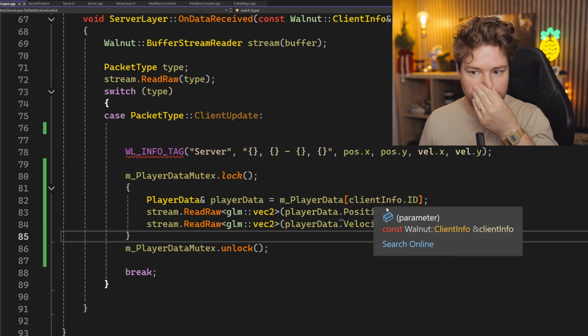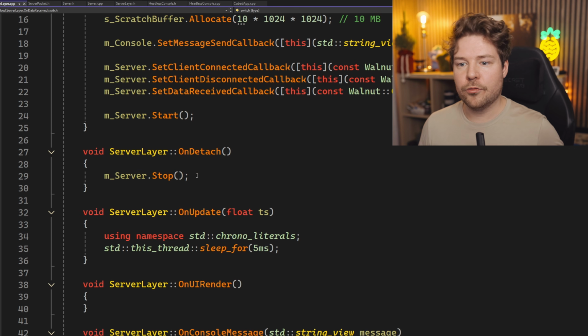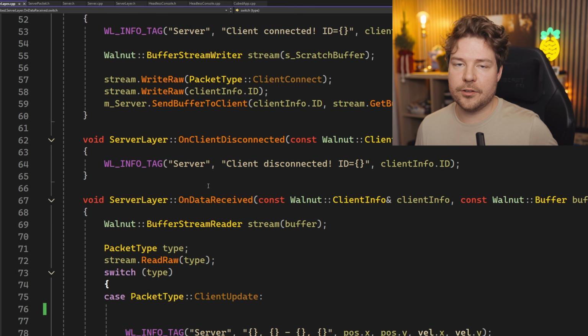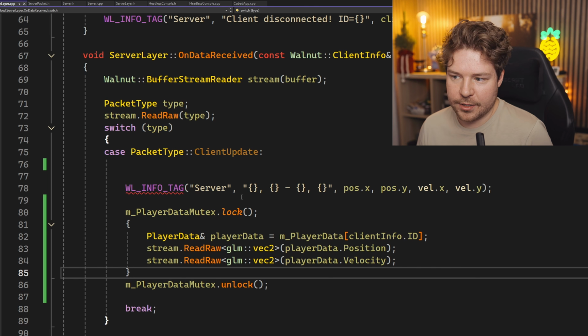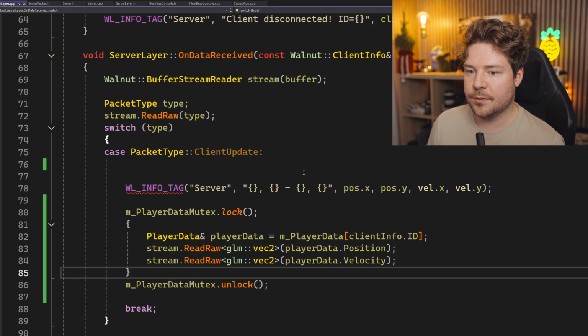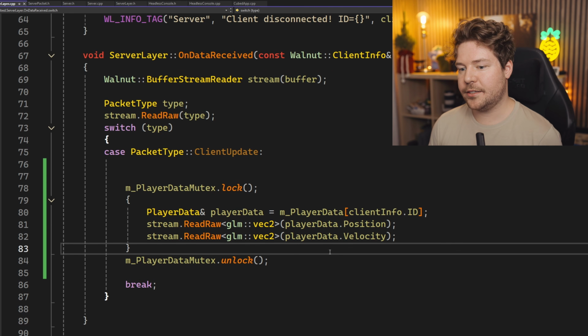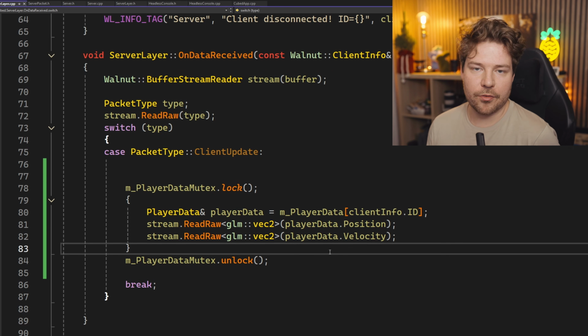And that just makes sure that we can't be reading from that somewhere else on a different thread while we're trying to write to it as well, because that can obviously cause errors if that stuff's happening simultaneously. Now, the only downside to this is that it'll probably be slower than that lock-free queue that we just looked at that I think we'll use in the future. But yeah, it's really simple, obviously, to do this.